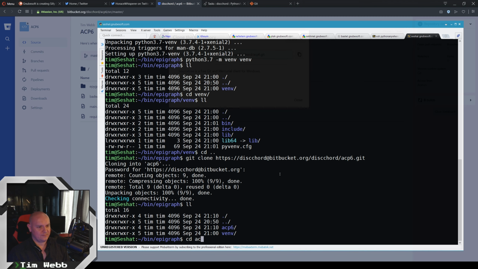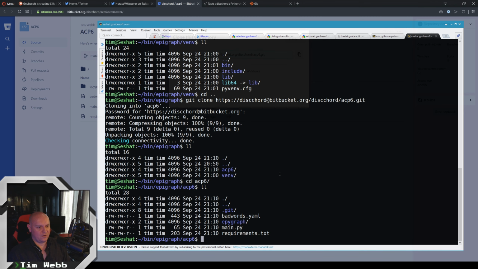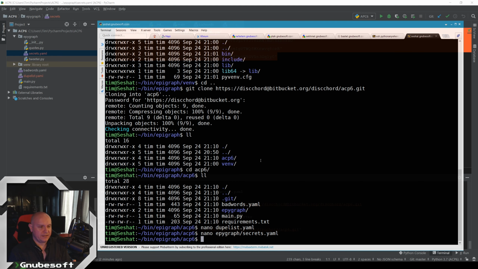So now over here, we've got all of the stuff. Give me a second here. Now I've got to add our secrets and everything. Okay, now I've created the dupe list and secrets file manually with all the data that they need. So now all that's left to do is install all of the requirements, and this will be running on this remote server. So to do that, we need to activate our virtual environment.